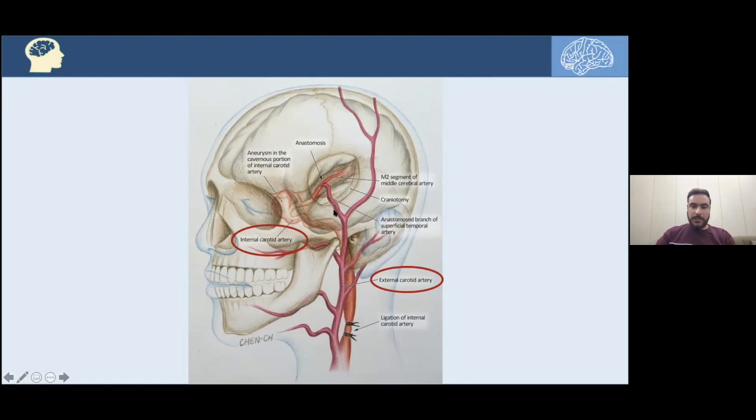the superficial temporal artery. As we can see here, after doing craniotomy, we are taking that frontal branch of the superficial temporal artery intracranially and anastomose it with a branch from the middle cerebral artery. That would be the anastomosis. So this is just a basic concept about the revascularization and the anastomosis.